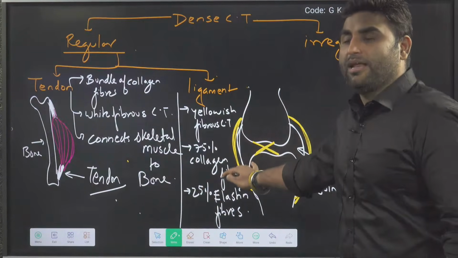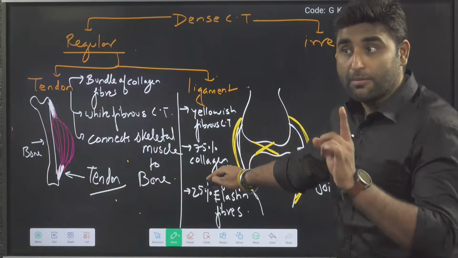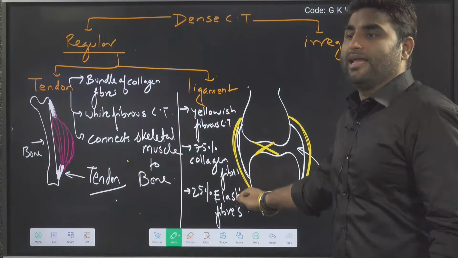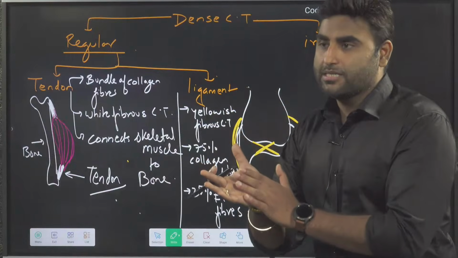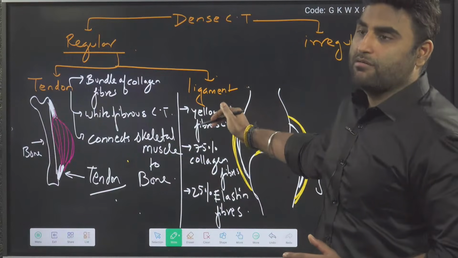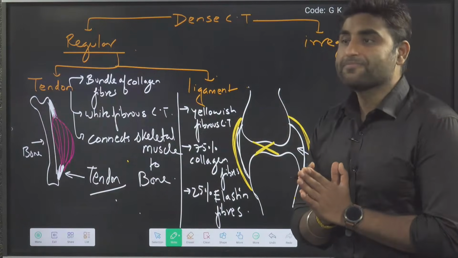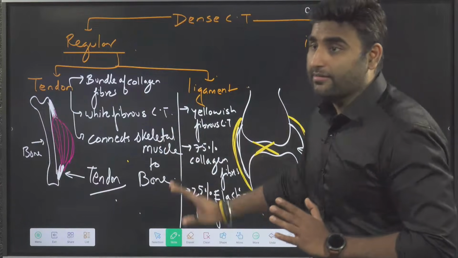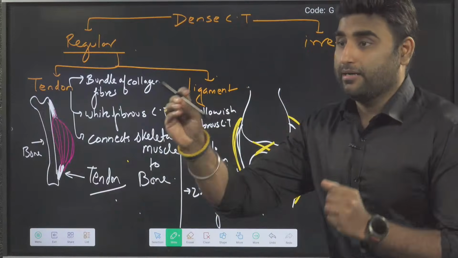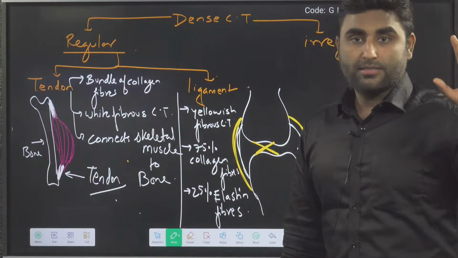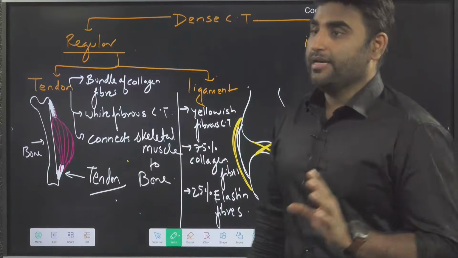That's why, due to elastin, a little yellowish color comes, so you say it is yellowish fibrous connective tissue. Are we clear with this? See, NCERT is not telling this. NCERT says ligament is having elastin and tendon is having collagen. Are we clear?